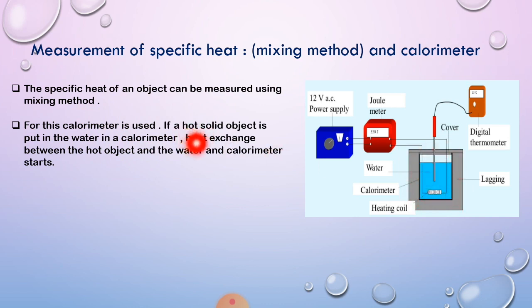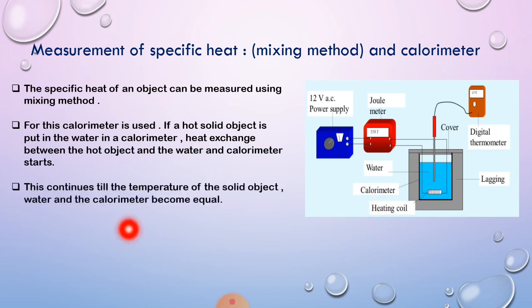If a hot solid object is put in the water in the calorimeter, ये एक heating coil है. Let's take an example: this is a hot solid object, which is put in the water in the calorimeter. Heat exchange between the hot object, the water and the calorimeter starts. तो हीट एक्सचेंज हो जाती है in between water, calorimeter and hot object.